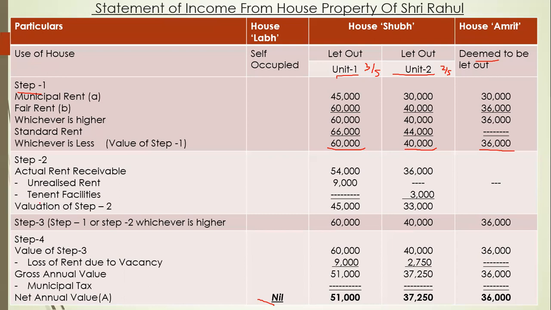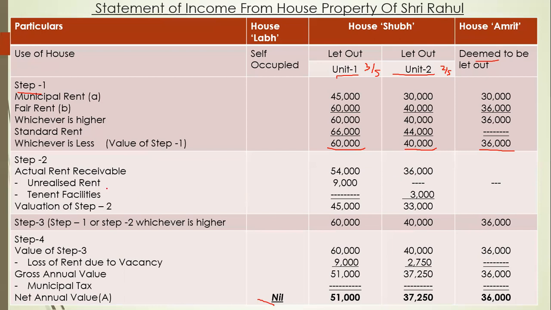Now step 2. Here in step 2 we are given the rent for separate units. Okay, so 4,500 is given for unit 1. So we will calculate actual rent receivable. We will do 4,500 into 12. So 54,000. And here it is given 3,000. So 3,000 into 12, so 36,000.